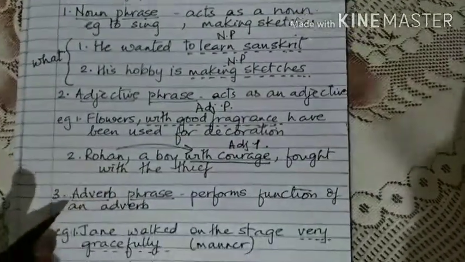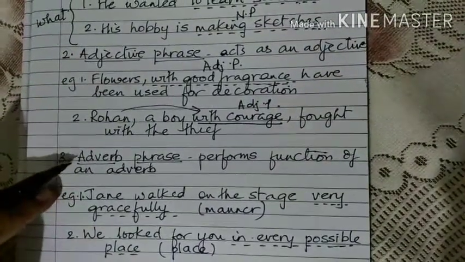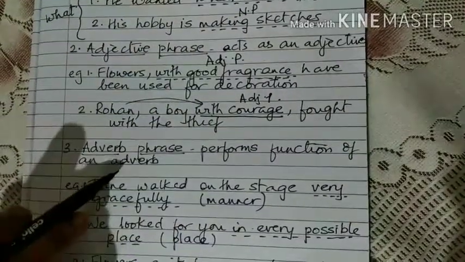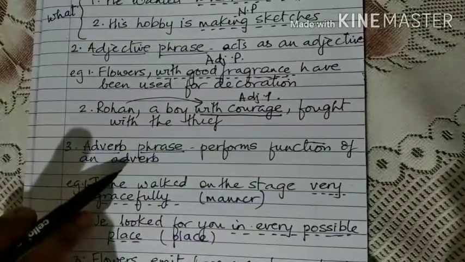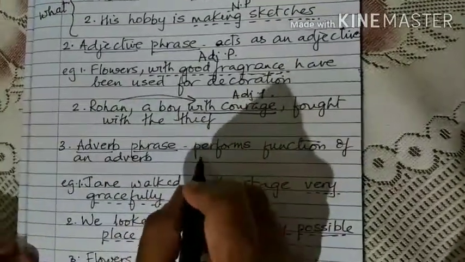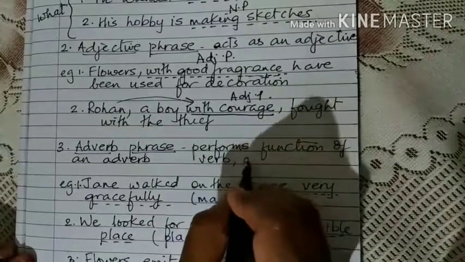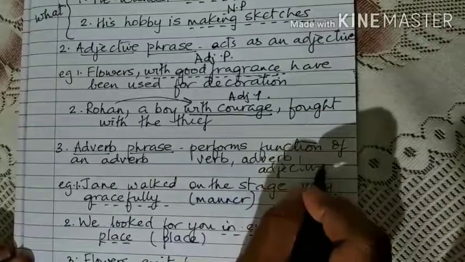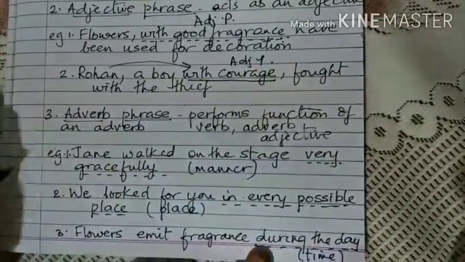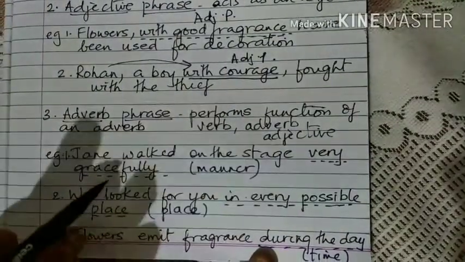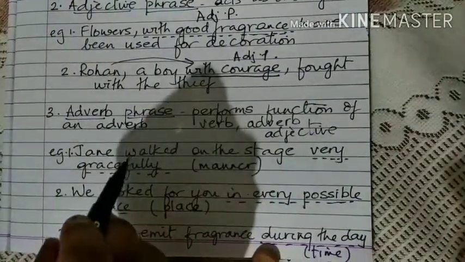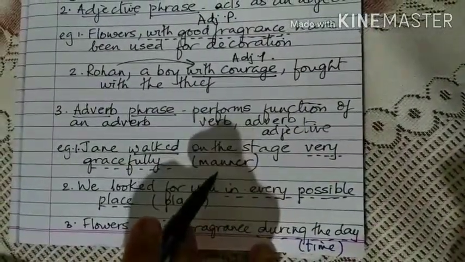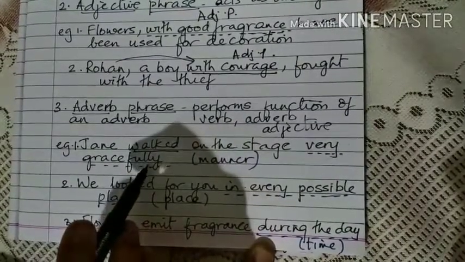The third kind of phrase is adverb phrase. Now those words that perform the function of an adverb. What is an adverb? An adverb is a word that modifies a verb, that modifies an adverb, or modifies an adjective. And here we can see, Jane walked on the stage very gracefully. Now which are the words describing the walking? Okay, very gracefully. They are telling us in what manner Jane walked. So this is an adverb phrase of manner.